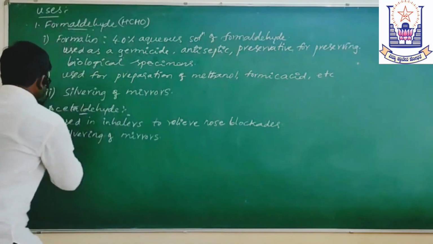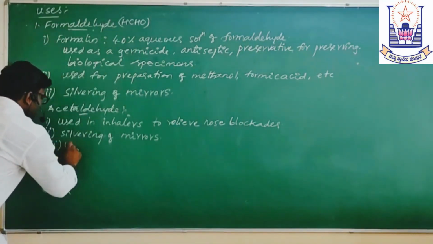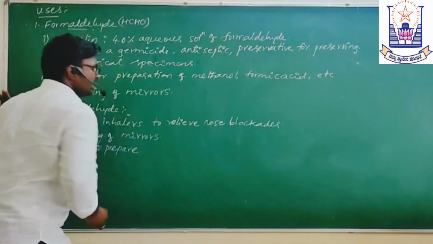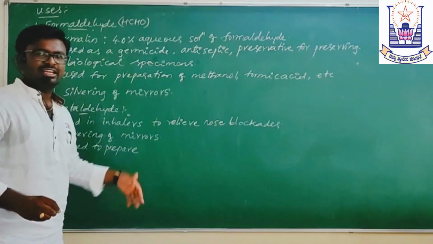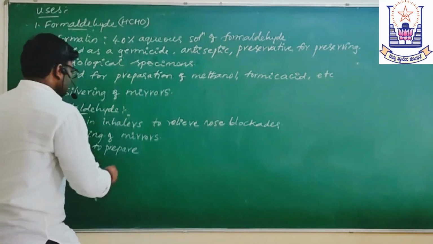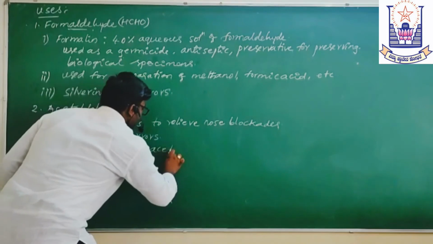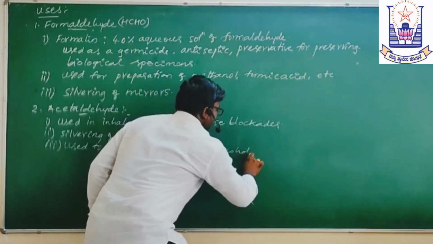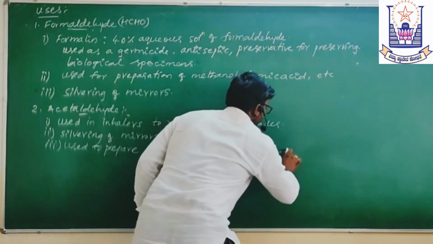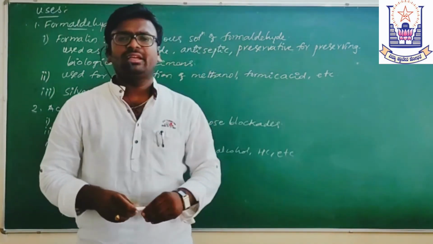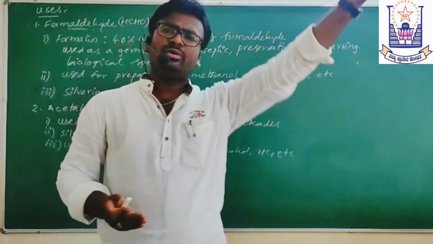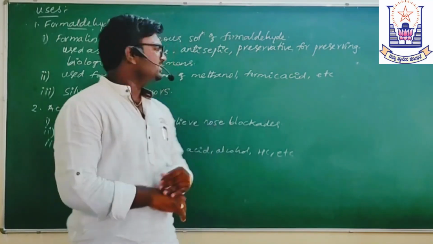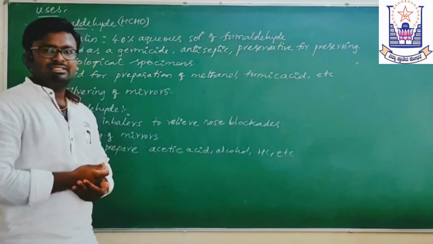Other than this, it is used to prepare organic compounds like acetic acid, the corresponding alcohol ethanol, hydrocarbons, etc. That's what I told you: in organic chemistry, you can convert any compound to any type of compound, which is possible with the available reagents. This is all about the uses of acetaldehyde.